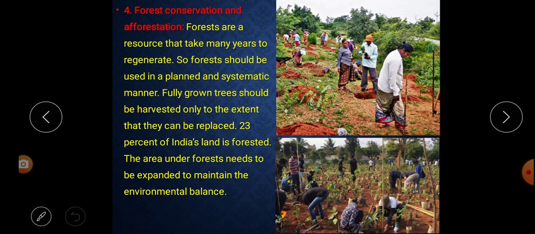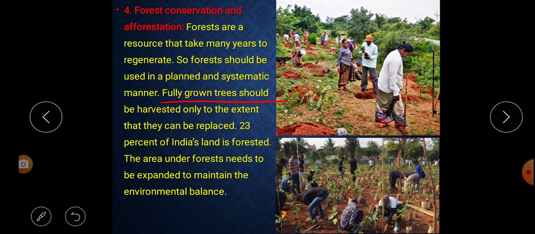Next is forest conservation and afforestation. That means to conserve or save the forest and to plant trees. Forests are a resource that takes many years to regenerate. We know that forest is a resource. It takes many years to regenerate or replenish. So forests should be used in a planned and systematic manner. That's why we need to use the forest in a planned and systematic manner.